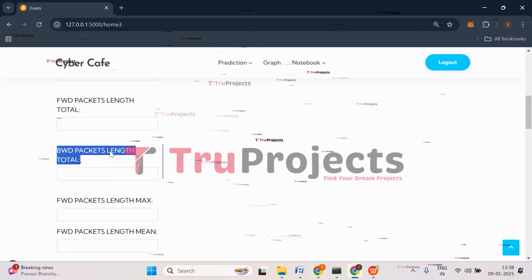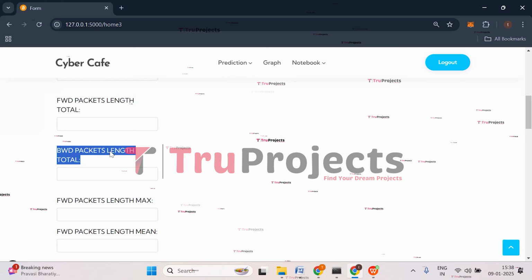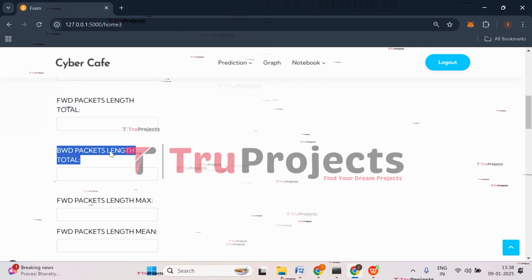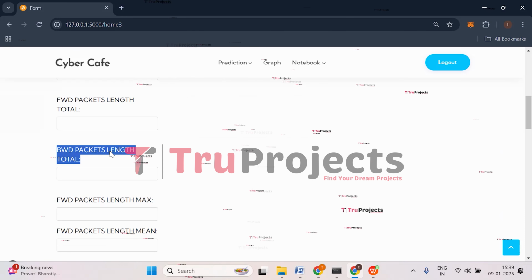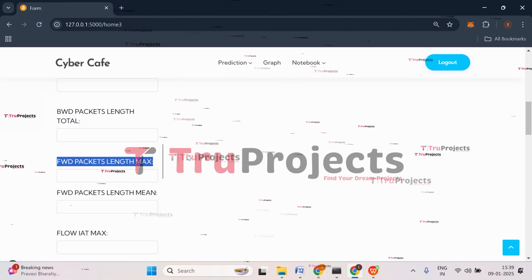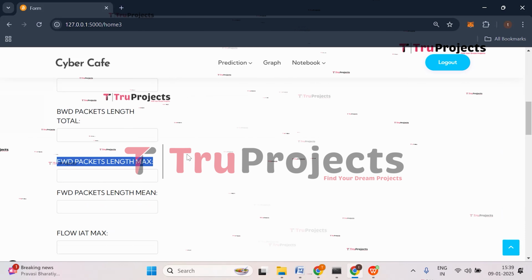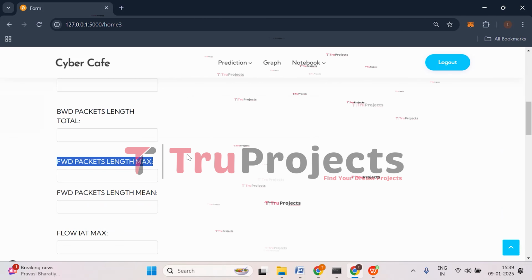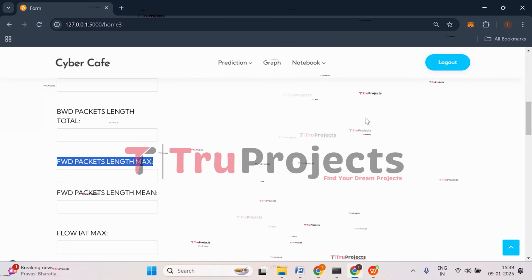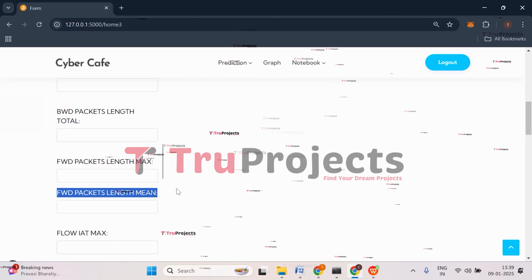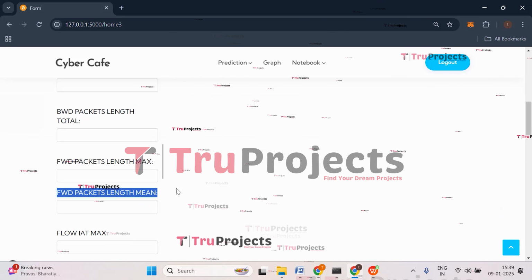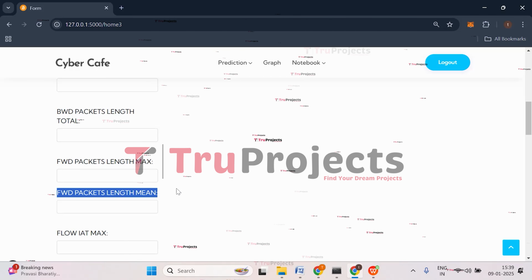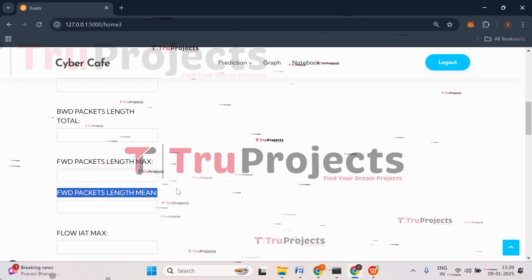Then we have backward packet length total. This represents the total amount of data, in bytes, transmitted in the backward direction from destination to source during the flow. And then we have forward packet length max. So this is the maximum packet size in bytes observed in the forward direction during the flow. It indicates the largest packet sent from the source to the destination. Then we have forward packet length mean. So this is the average packet size in bytes in the forward direction. It is calculated by dividing the total forward packet length by the number of forward packets.